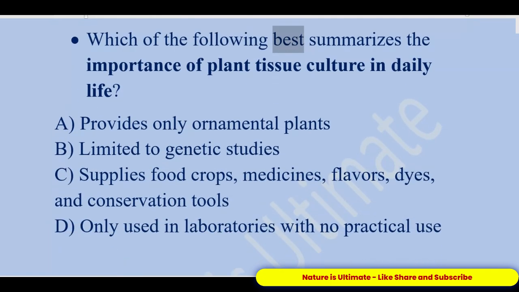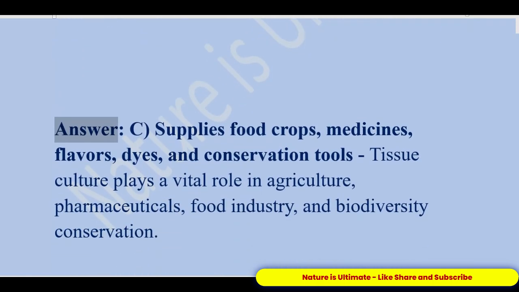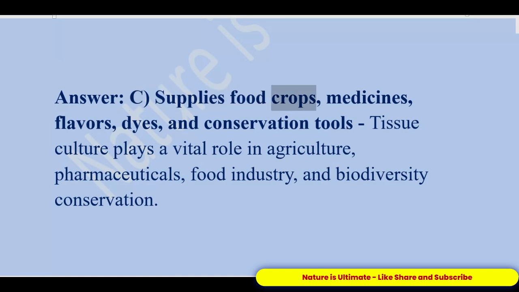Which of the following best summarizes the importance of plant tissue culture in daily life? A. Provides only ornamental plants. B. Limited to genetic studies. C. Supplies food crops, medicines, flavors, dyes, and conservation tools. D. Only used in laboratories with no practical use. Answer: C. Supplies food crops, medicines, flavors, dyes, and conservation tools. Tissue culture plays a vital role in agriculture, pharmaceuticals, food industry, and biodiversity conservation.